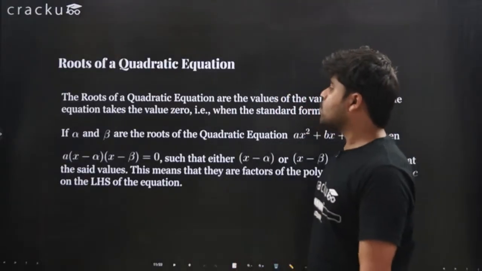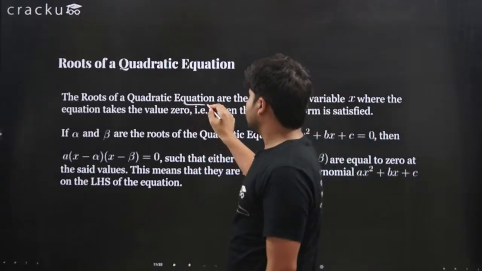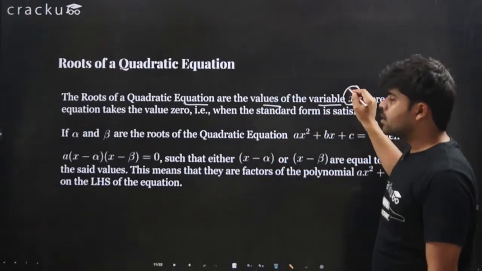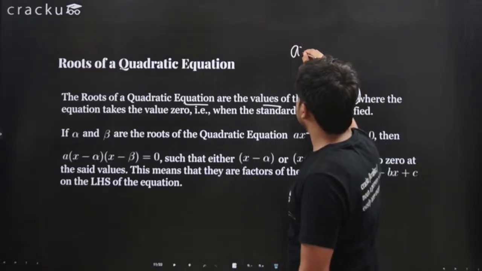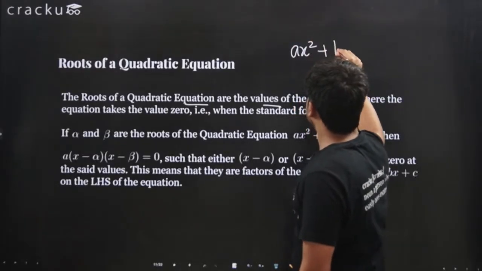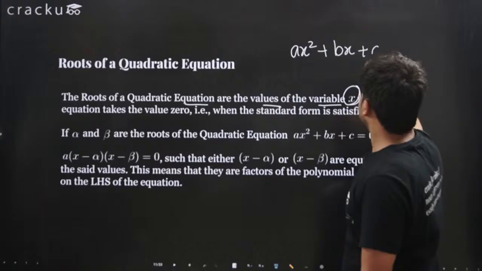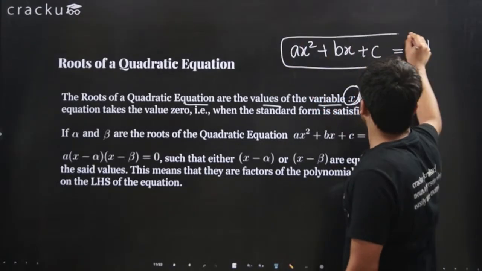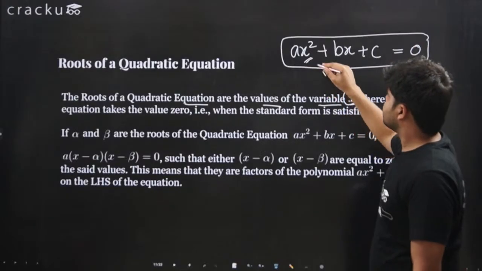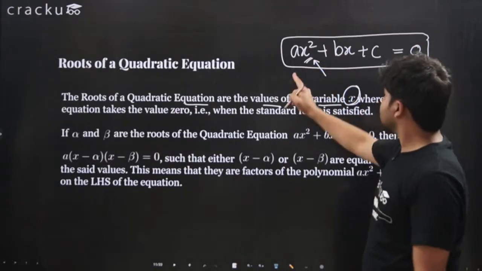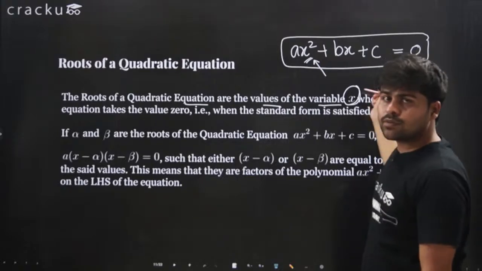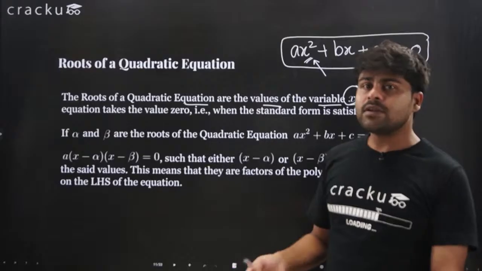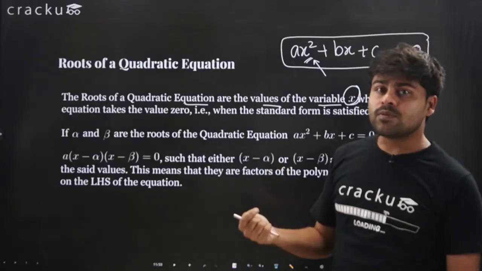Now, when we are talking about roots, the roots of a quadratic equation are the values of the variable x. So remember, the quadratic equation is ax² + bx + c = 0. But if you put any value of x here, does that guarantee that ax² + bx + c will give you 0? It's not guaranteed, right? It might give you any value. It is not guaranteed that it will definitely give you 0.